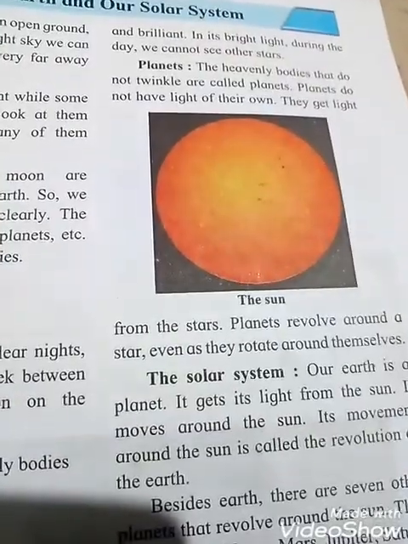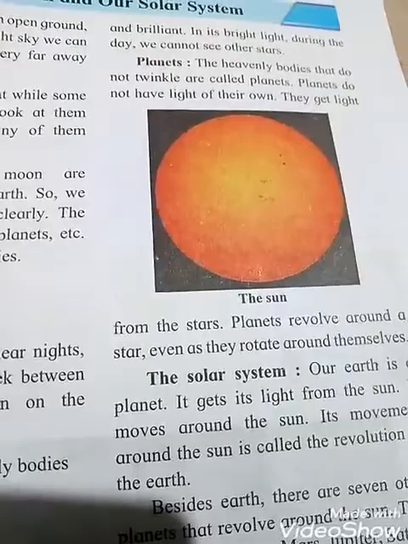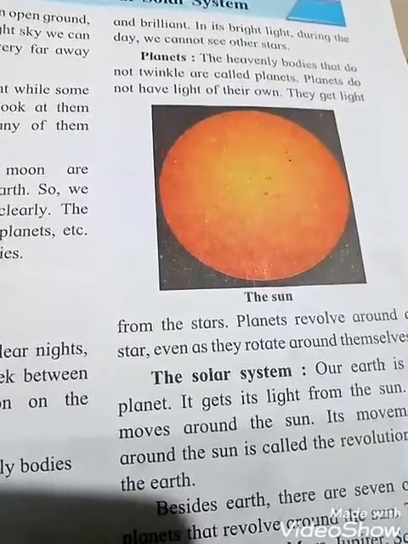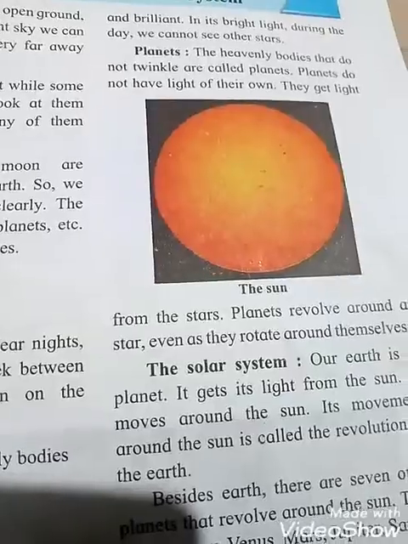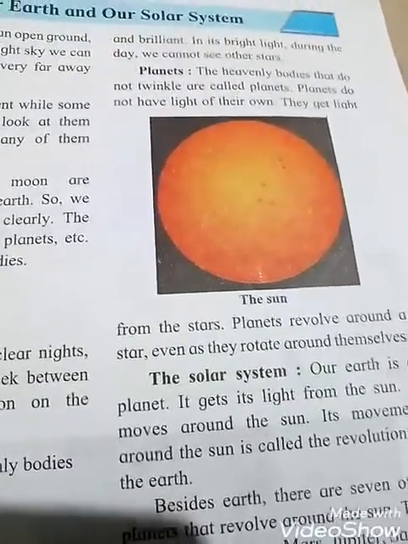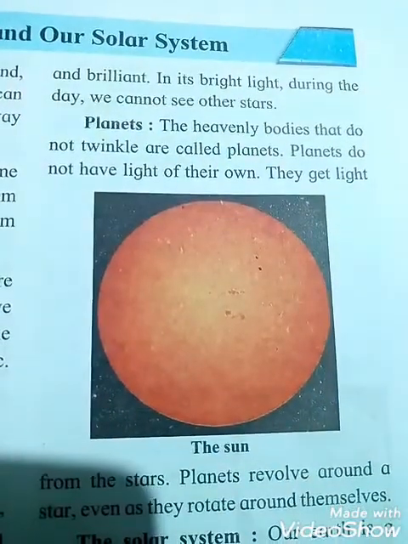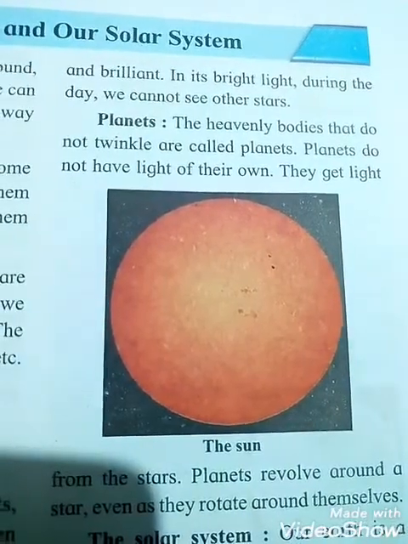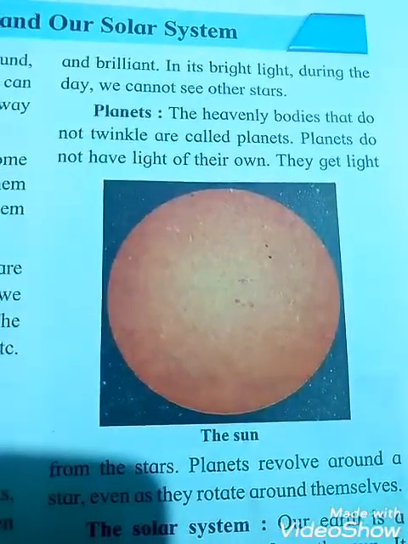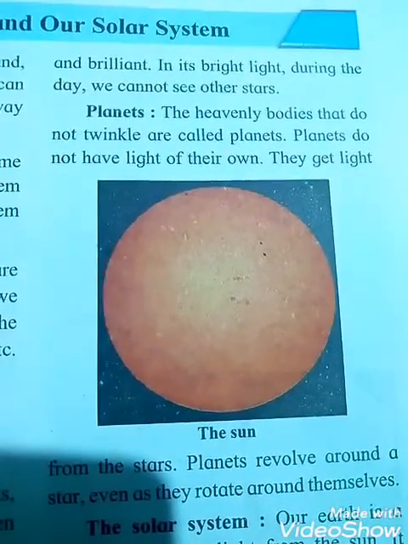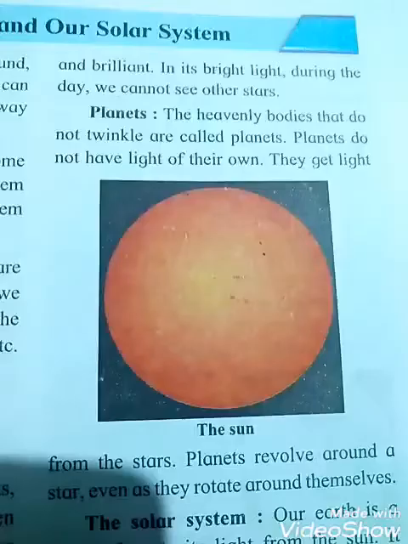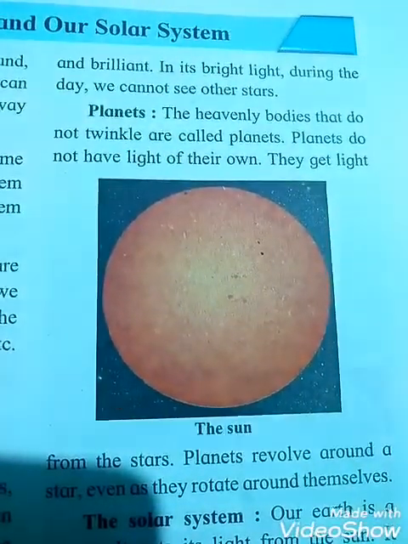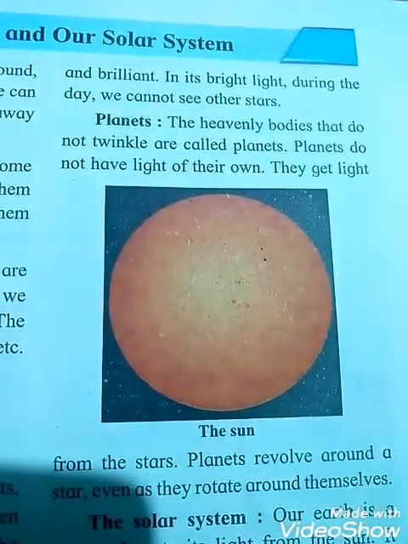And you know that planet Earth is getting light because of the Sun. Because Earth is a planet, Earth does not have its own light. Earth is getting light because of the Sun. Why? Because the Sun is a star. Hey students, in its bright light during the day we cannot see other stars. That means during the daytime when the Sun is in the sky, we cannot see the other stars because the Sun has a very bright light. See the picture of the Sun, students. Planets, you know, students, planets do not have their own light.